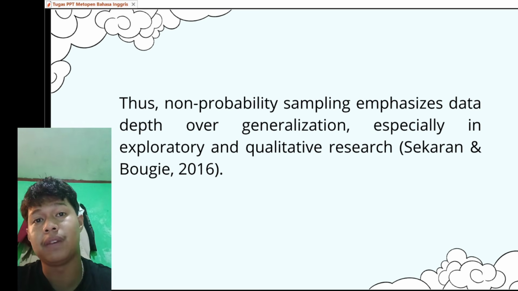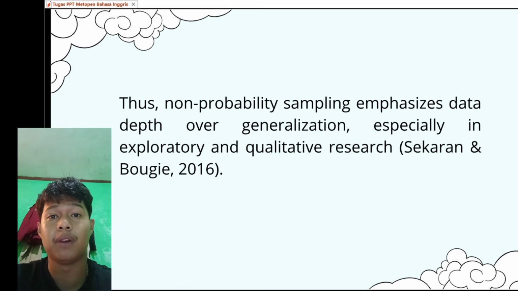Number 3, relatively low cost. Number 4, suitable for exploratory and qualitative research. Number 5, allow in-depth data collection. Disadvantages of non-probability sampling. Number 1, high level of bias. Number 2, not representative of the population. Number 3, cannot be statistically generalized. Number 4, low external validity. Number 5, highly dependent on the researcher's subjectivity.